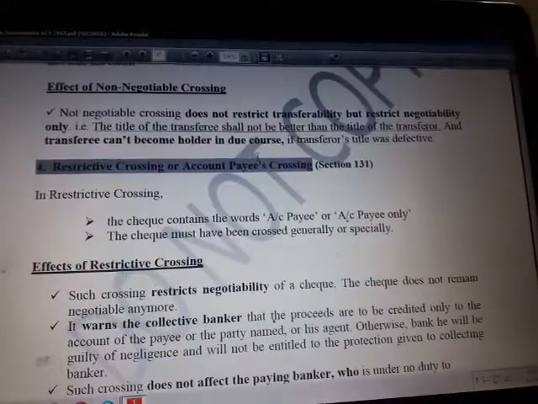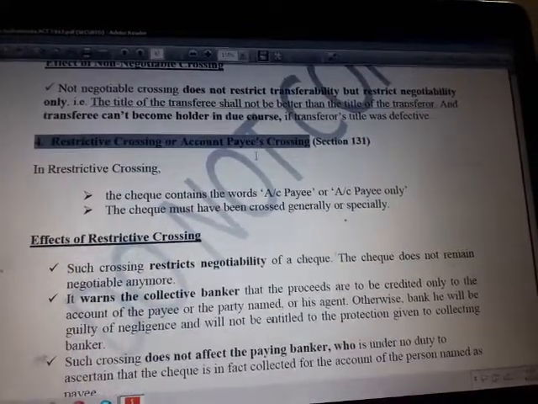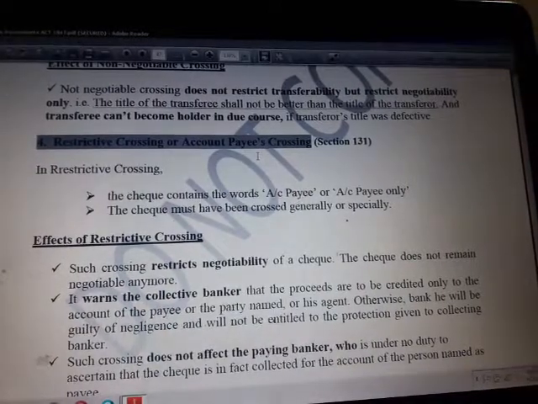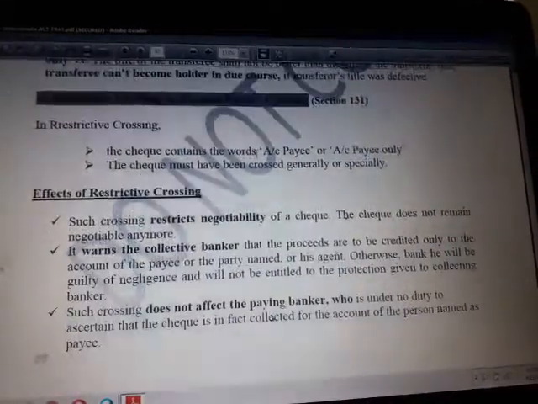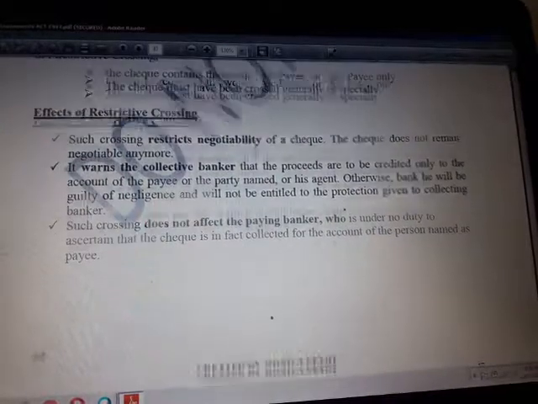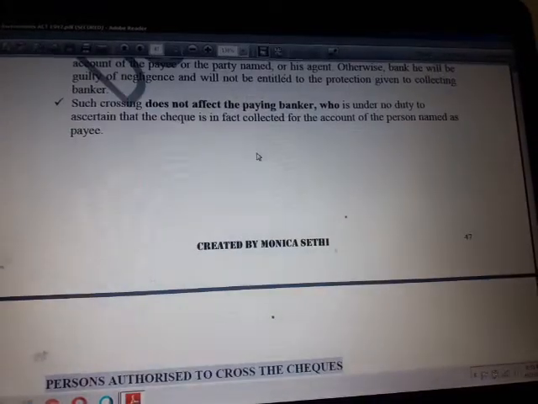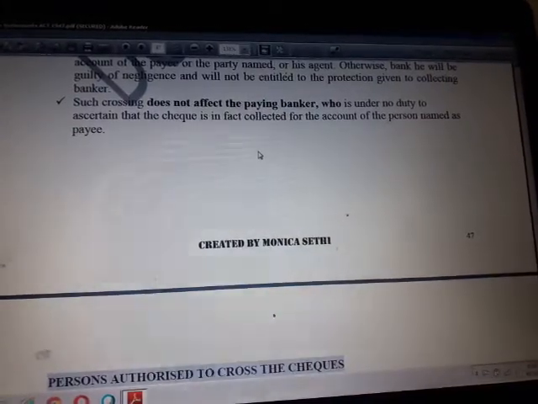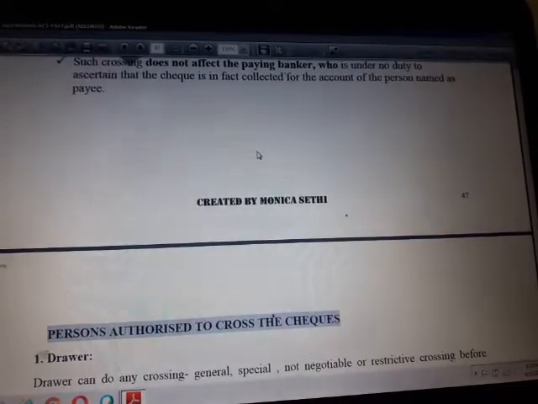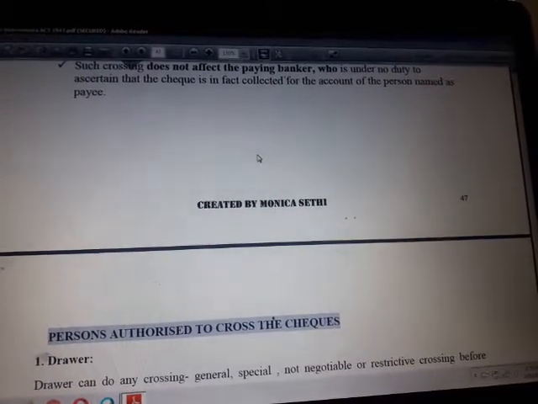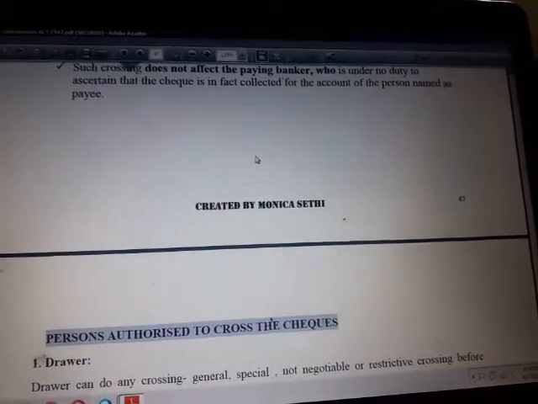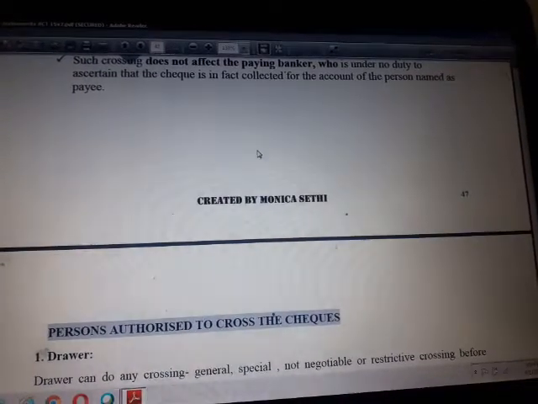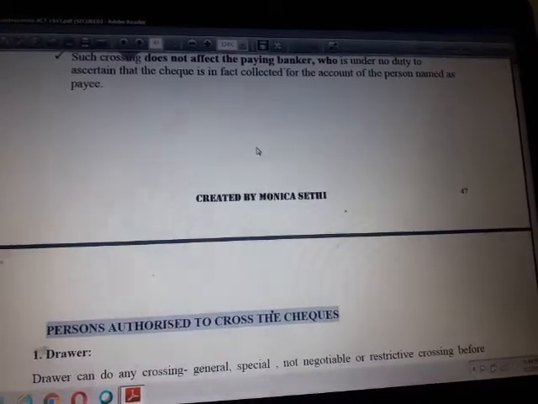Then restrictive crossing is the one in which case you also add the words account payee or payee's account only, which means that the amount will be transferred to the name of the specific account holder, specific payee only. To his account that amount will be transferred, and that amount cannot be received by any person, which may be a specific banker or any other banker.